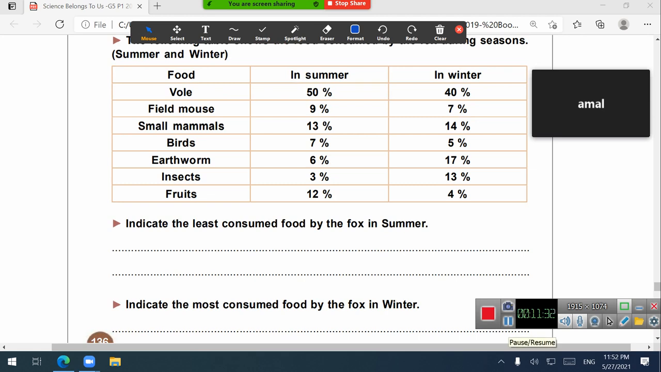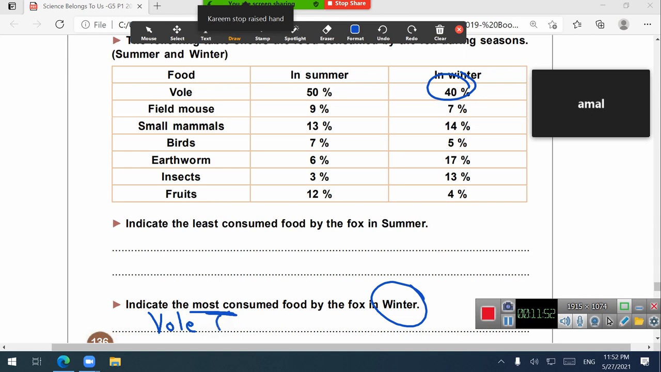Now, Amal, number 2, indicate the most consumed food. Most, but now in winter. Bird. What is the percentage? 40%. Excellent. Thank you, Amal. Mute yourself again. So, bird, which is 40%.